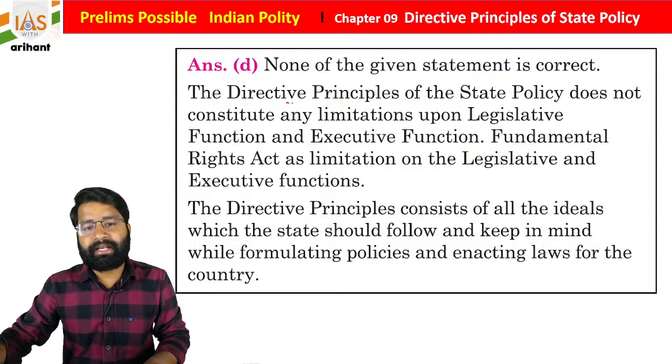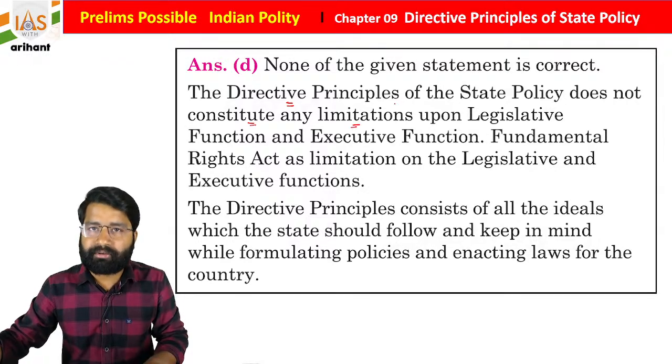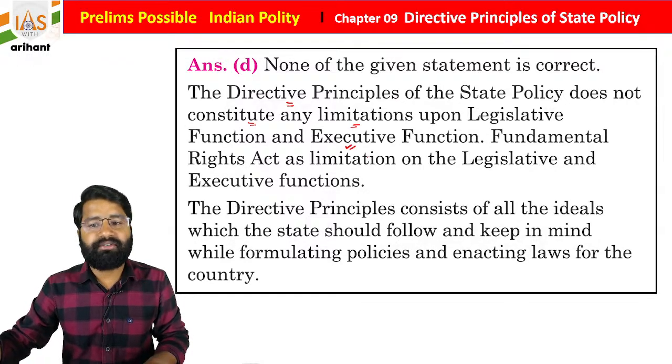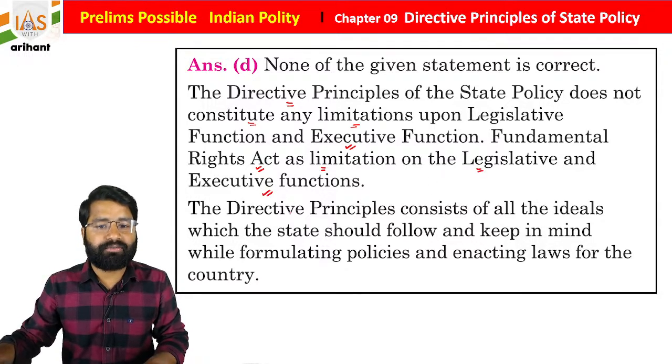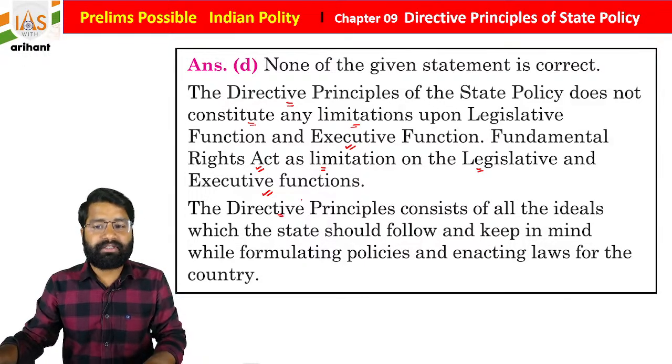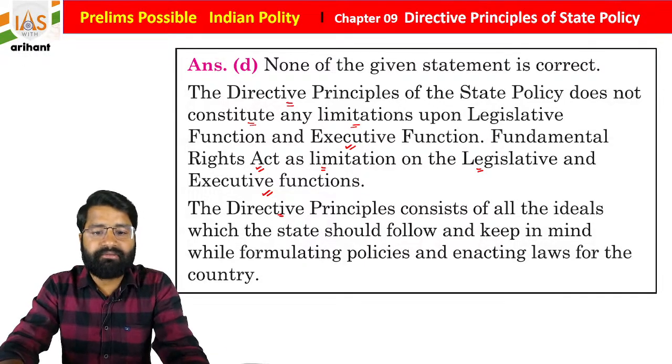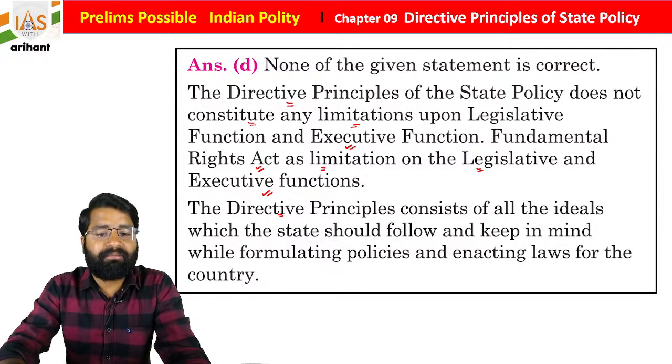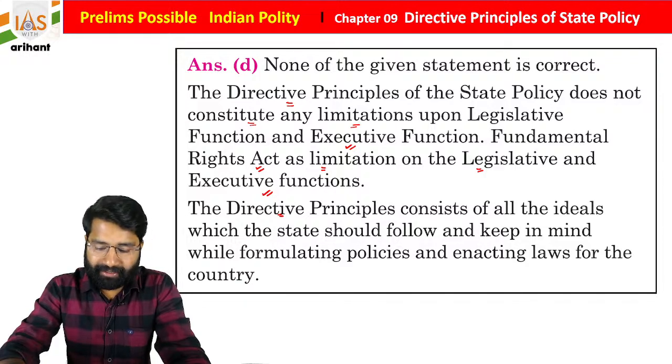Okay, so directive principle of state policy does not constitute any limitation upon the legislative function, executive function. Fundamental right act as a limitation on the legislative and executive function, students. So directive principle consists of all the ideals which the state should follow and keep in mind while formulating the policies and enacting the law. Okay, I hope you all are getting it.